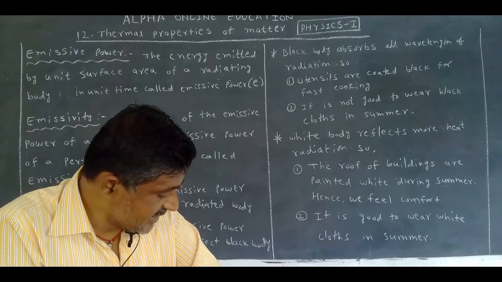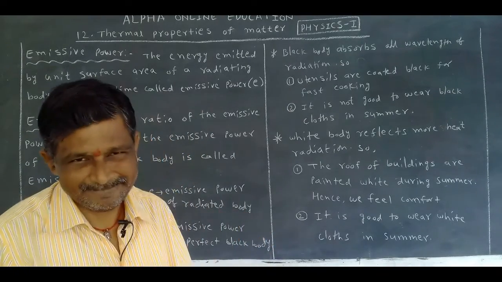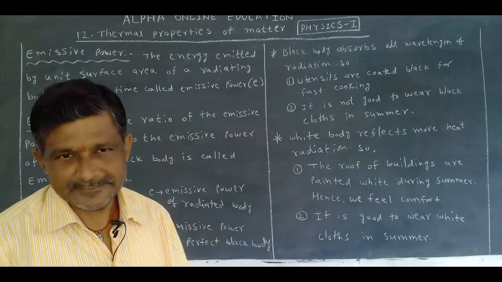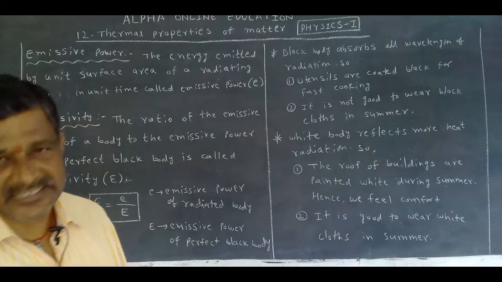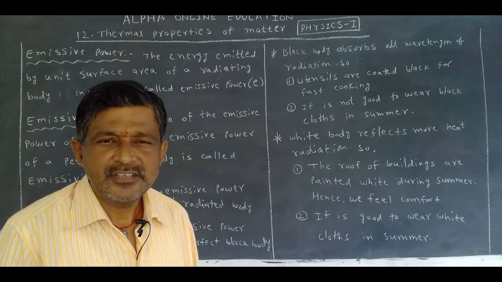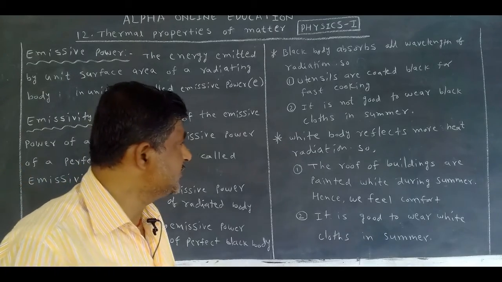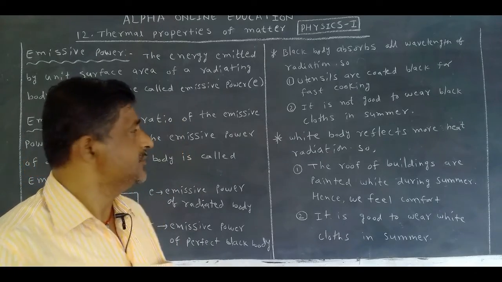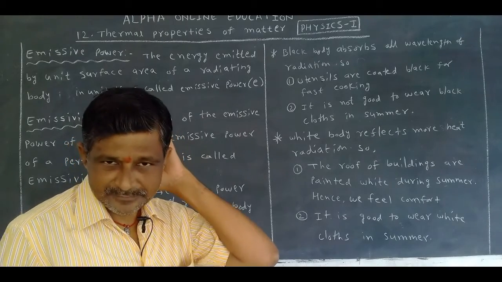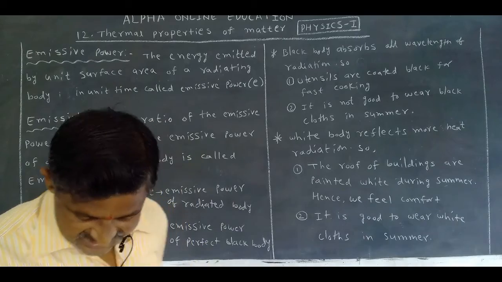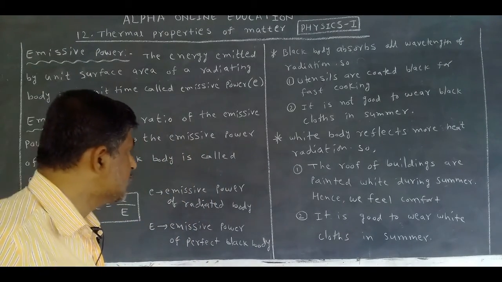So this temperature is more, but our body temperature is less. That's why radiation falls on our body and we get more sweat. It leads to dehydration. Dehydration means we can say sunstroke. That's why it is not good to wear black clothes in summer. This is the reason.